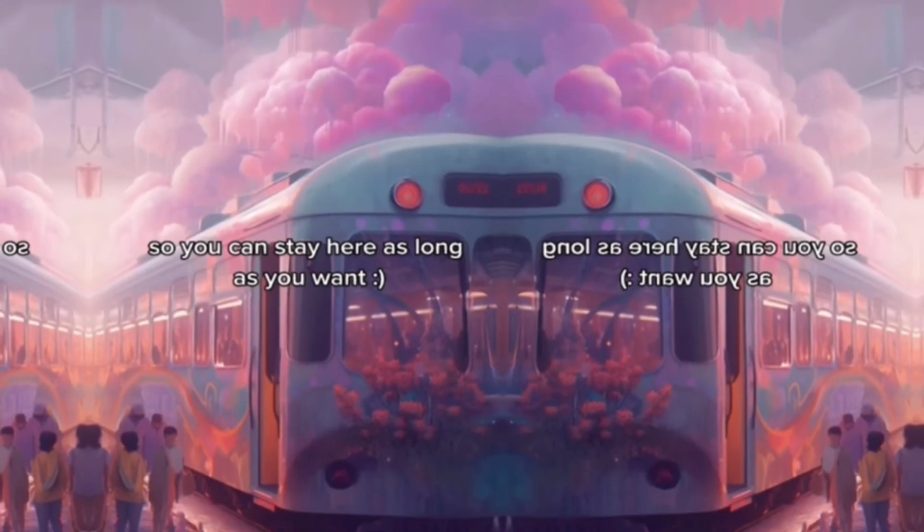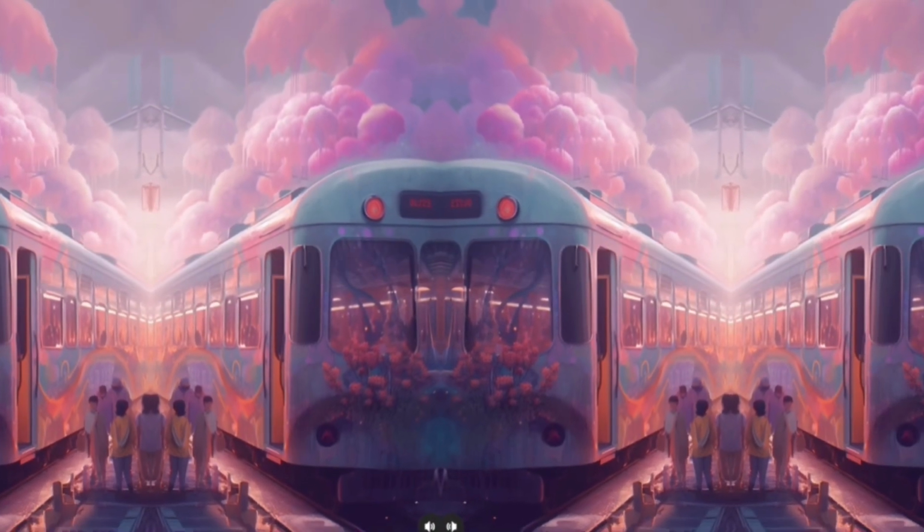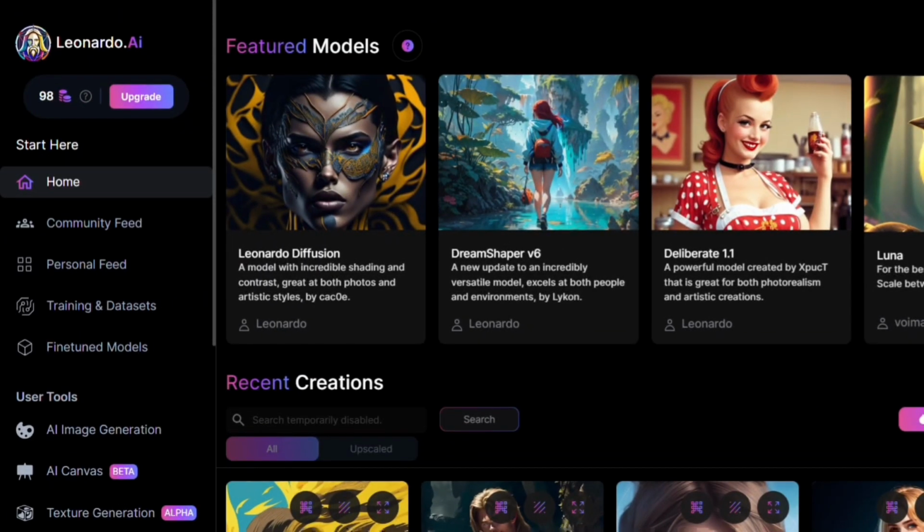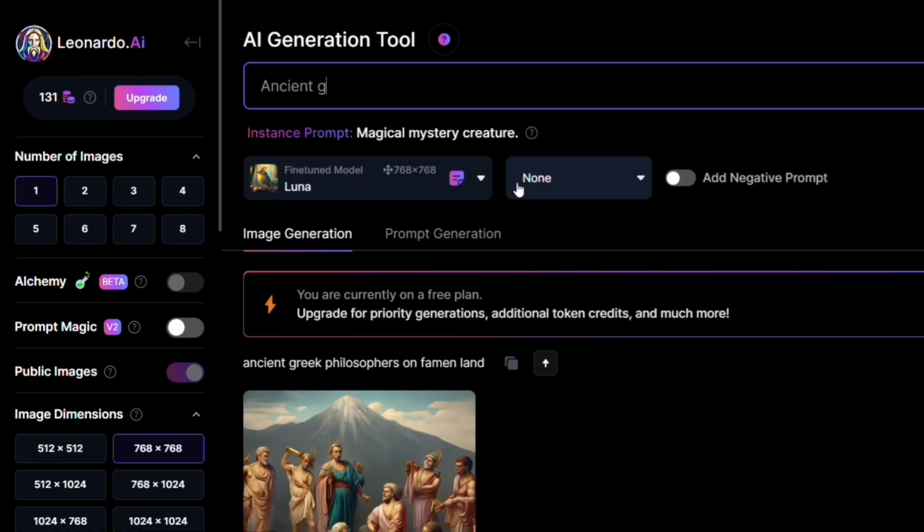Next, we need visuals, so people don't get bored and swipe. We're going to add a nice background that is related to the quote. For this, we're going to use Leonardo AI, a free AI photo generator. We're going to ask it for an ancient Greek philosopher on famine land, planting crops, and having a feast.